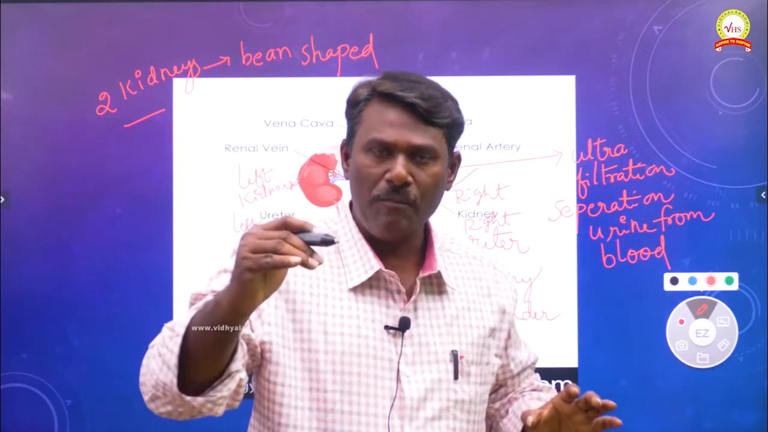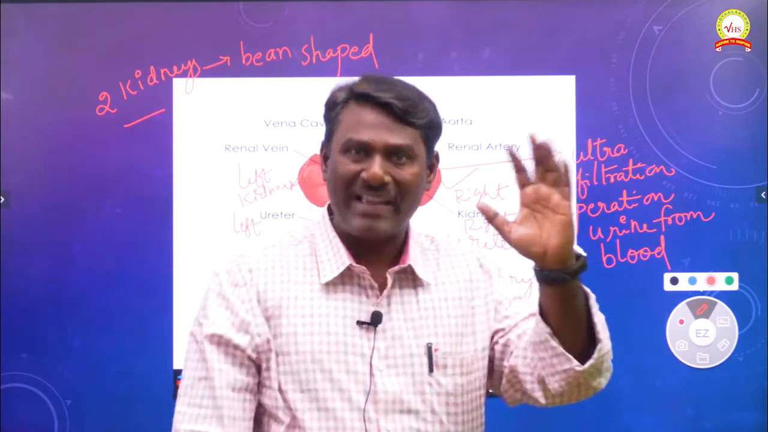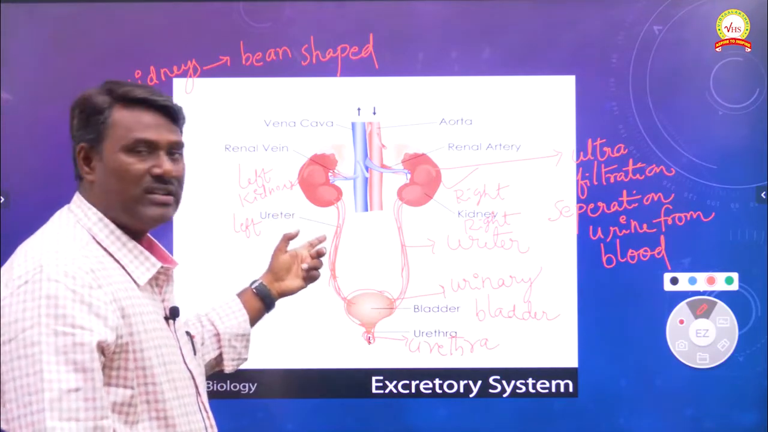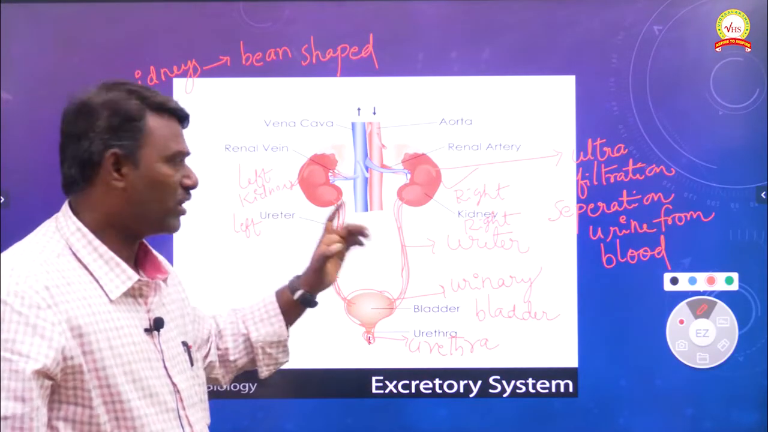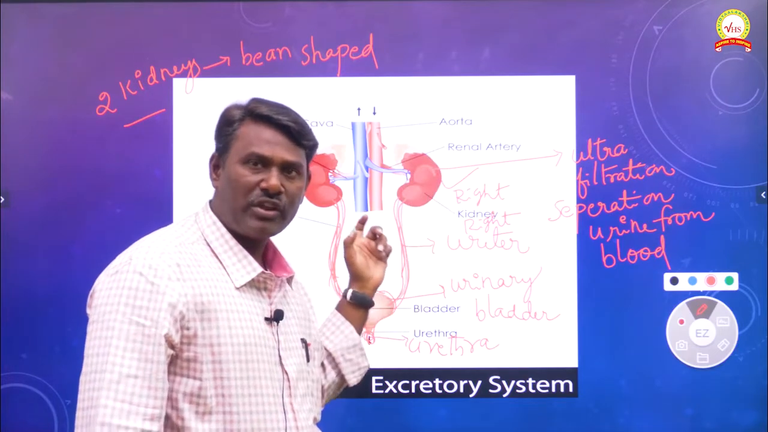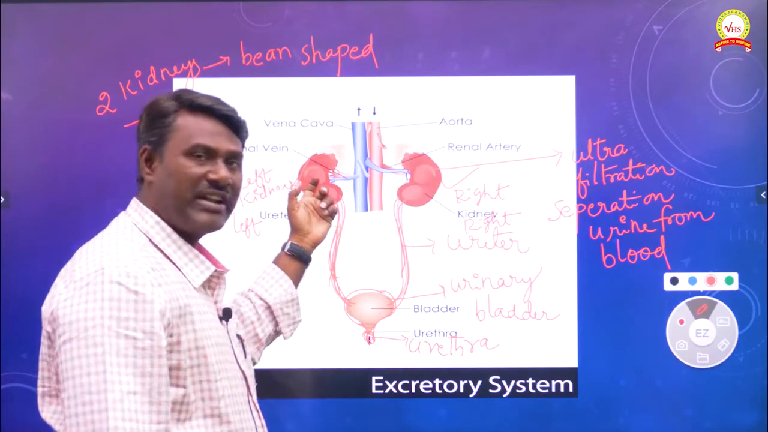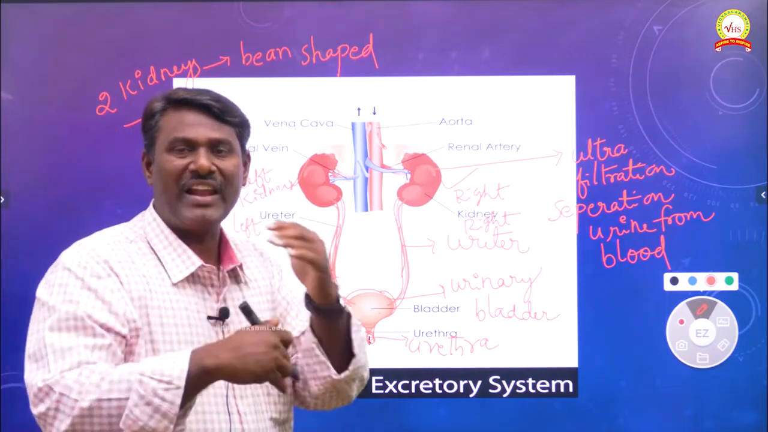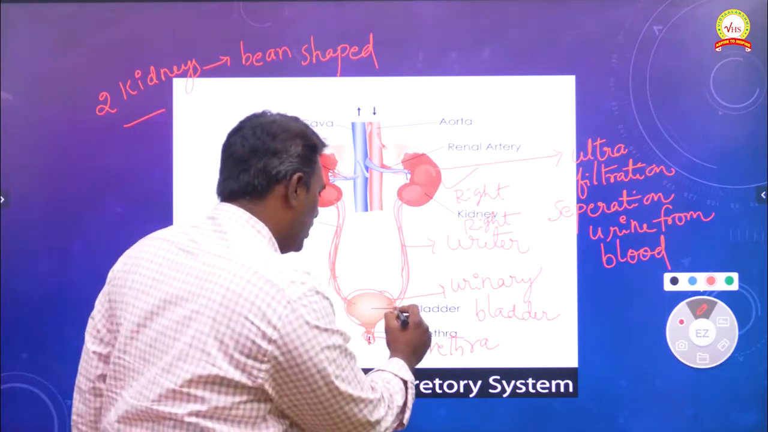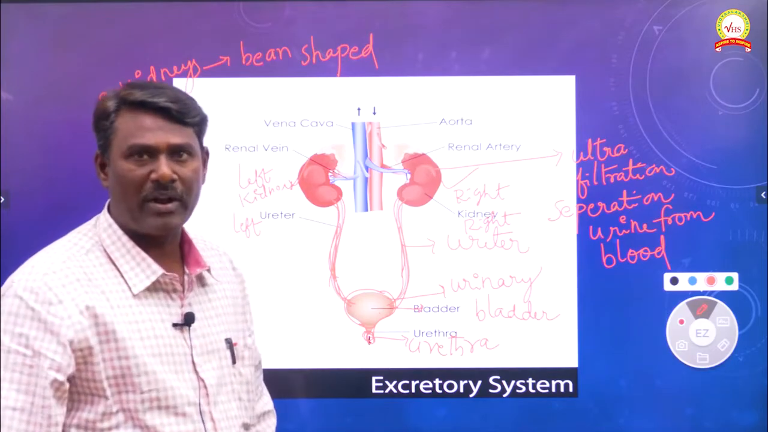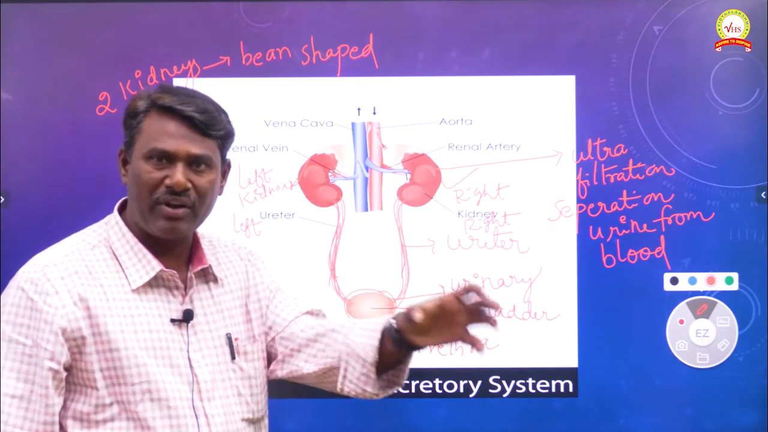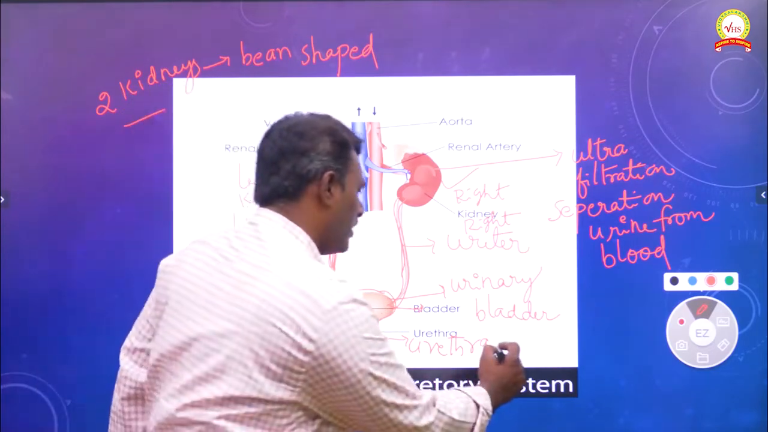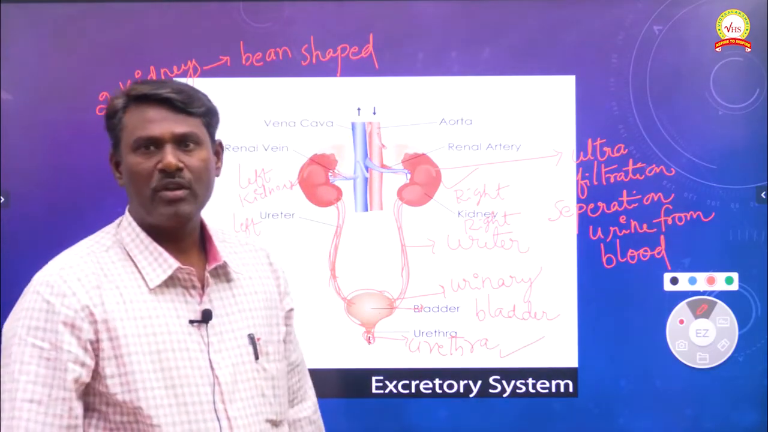Now the urine which is separated by the kidneys is collected by the ureters, tube-like structures. From the right kidney, the urine is collected by the right ureter, and from the left kidney, by the left ureter. The urine collected by the ureters reaches a bag-like structure called the urinary bladder. When the urinary bladder is completely filled with urine, a little amount of urine is discharged to outside through a small hole-like structure called the urethra.